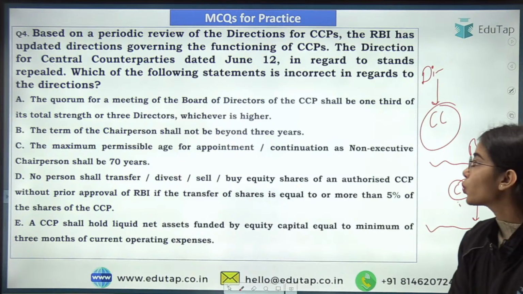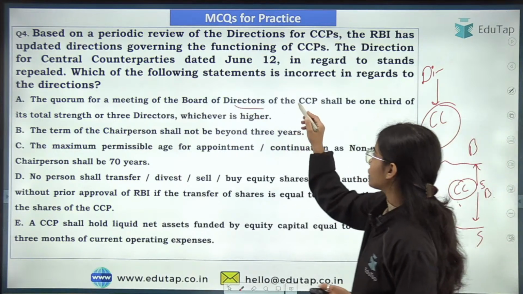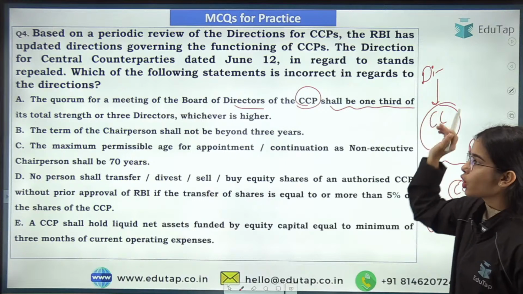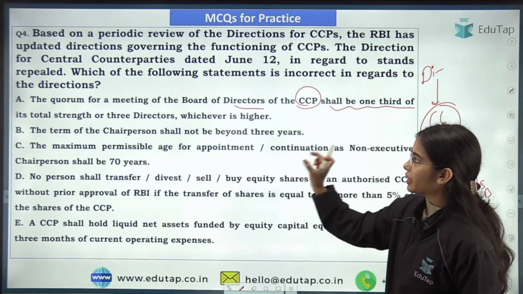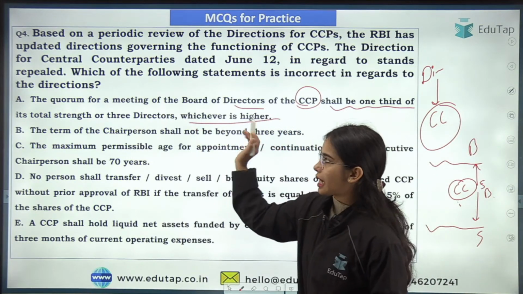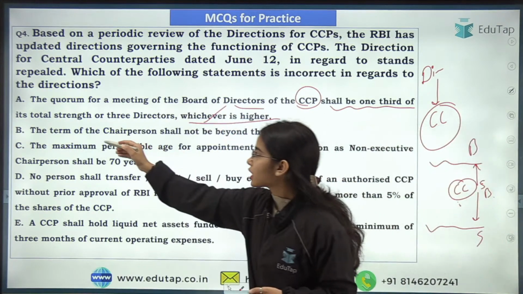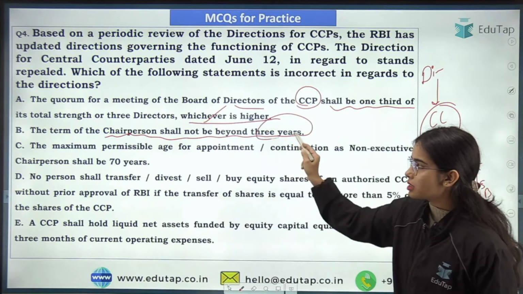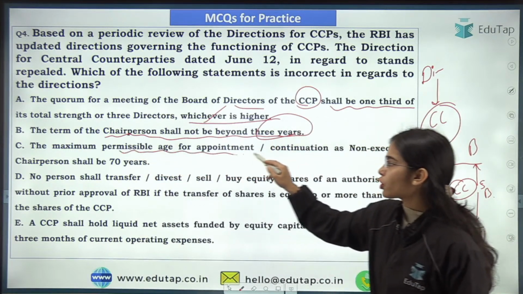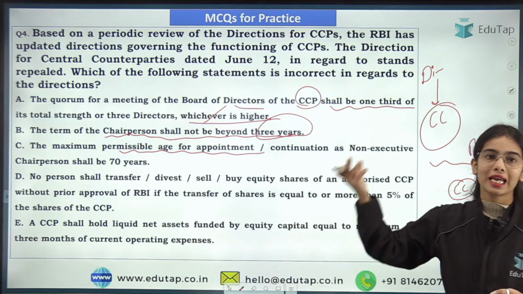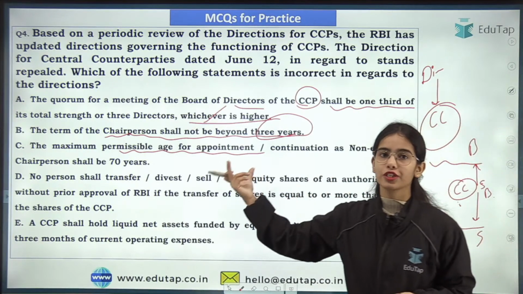So here, the quorum for the meeting of board of directors of the central counterparty shall be 1/3 of its total strength or 3 directors, whichever is higher. So this is correct. Okay, the quorum for the meeting should be this much. The term of chairperson shall not be beyond 3 years, and the maximum permissible age for appointment or continuation as non-executive chairperson shall be 70 years.